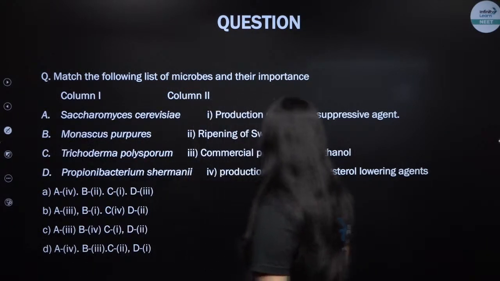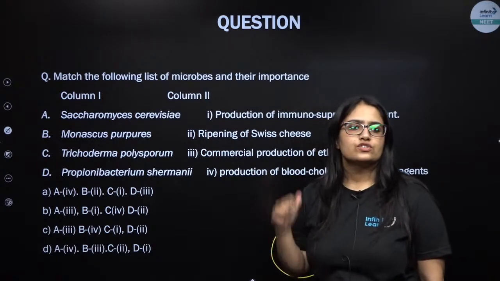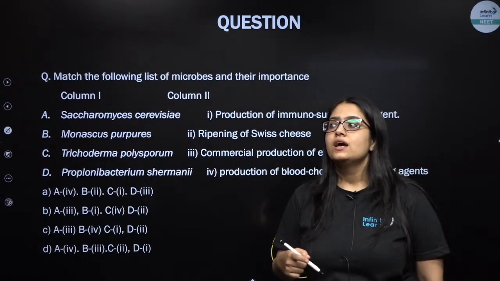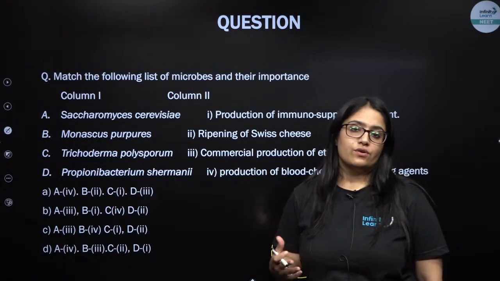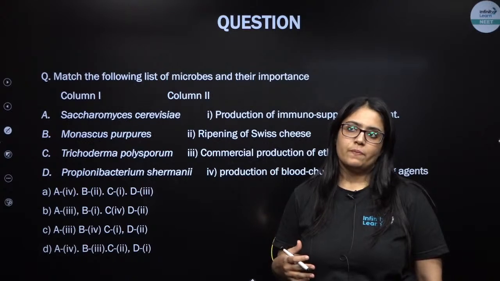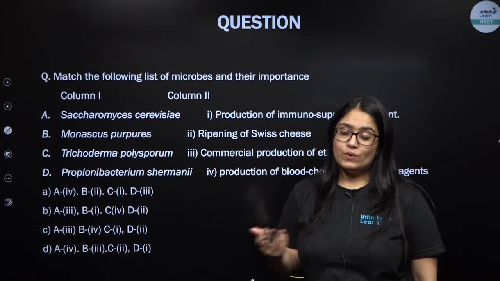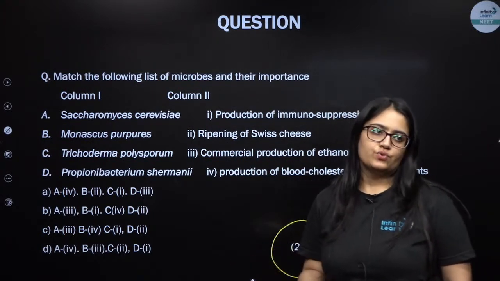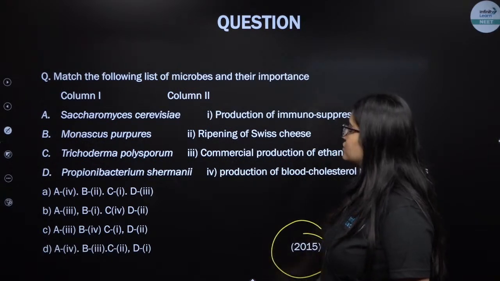This was asked in 2015. So did you notice, my dear students, NTA is repeatedly asking questions from this particular chapter in match the following form, right? This match the following columns is a very famous type of pattern in which you can expect a question in your coming NEET 2022 as well. So try this one. This was asked in 2015.